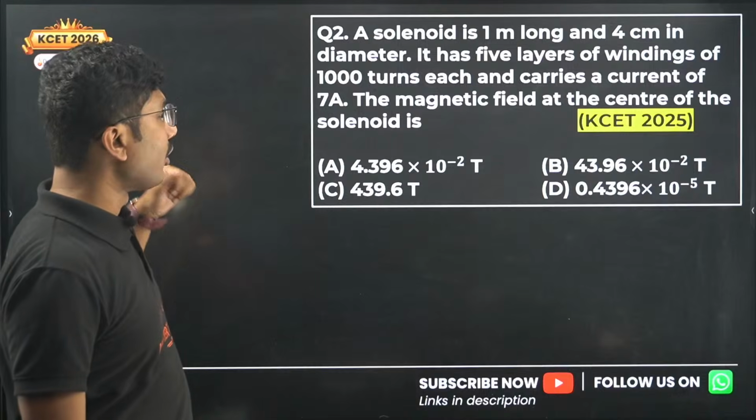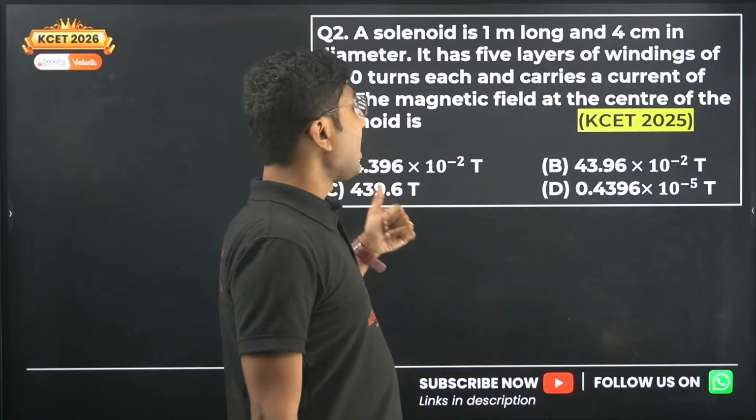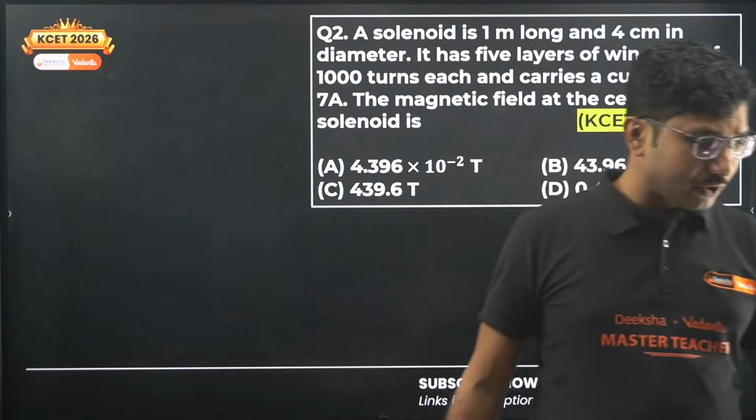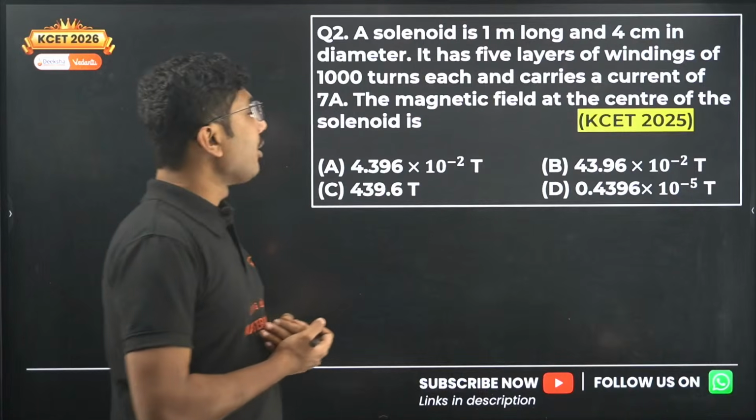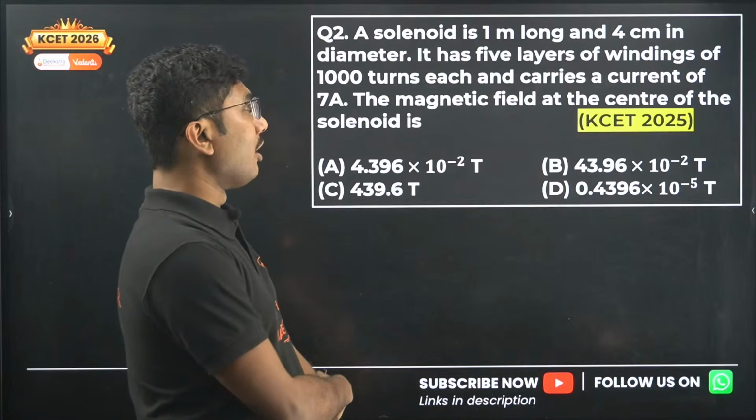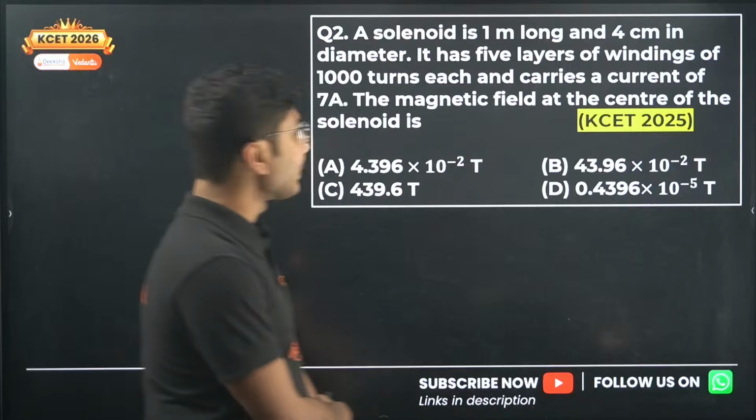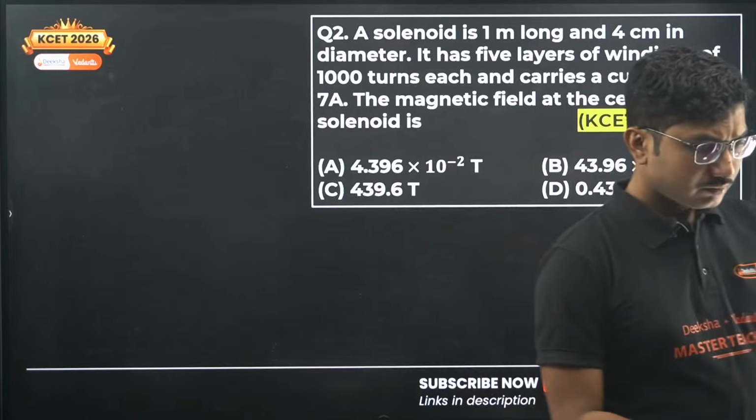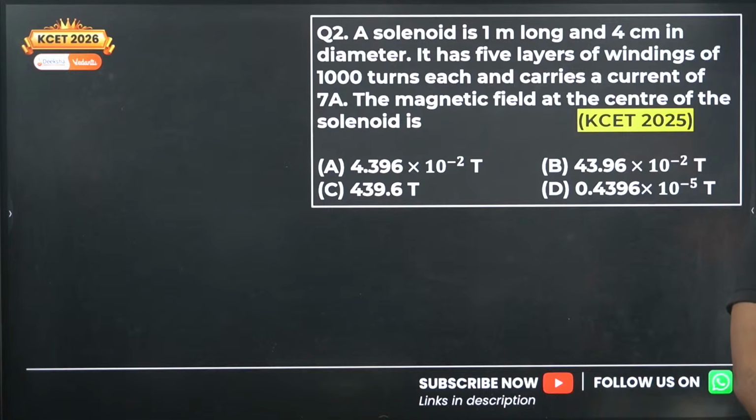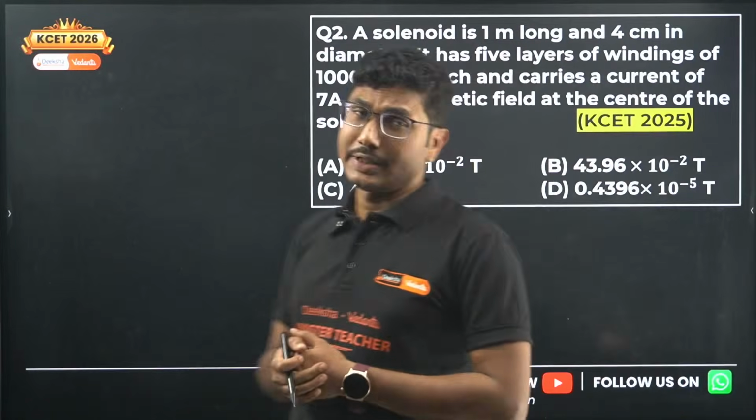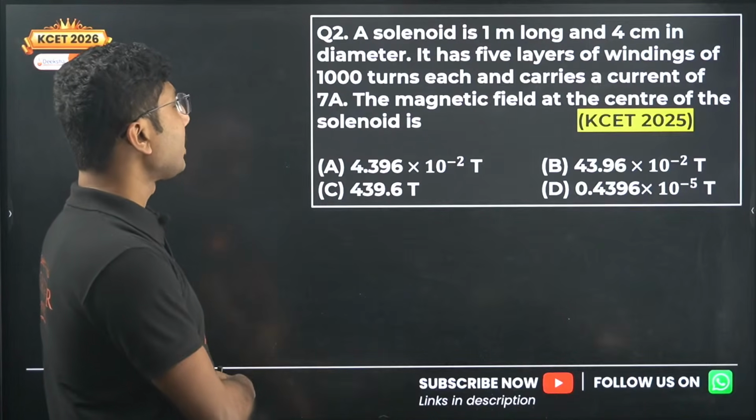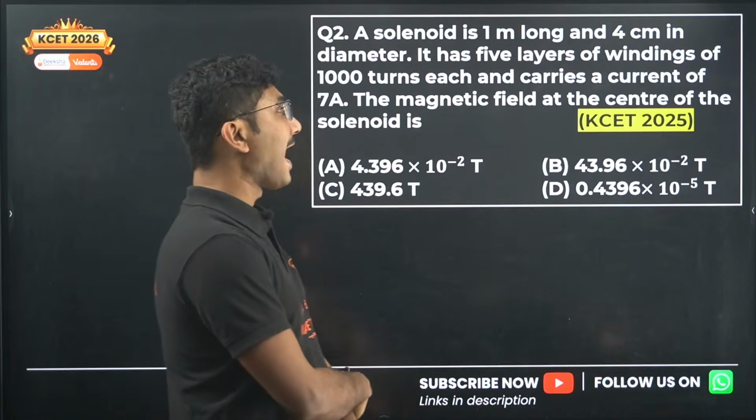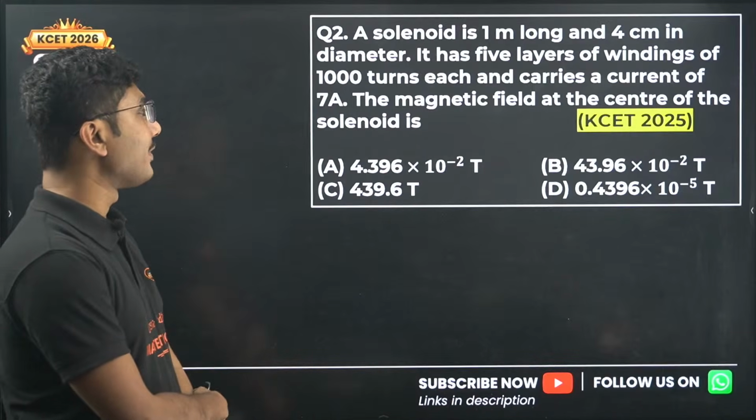Now let's move on to the next question. And Sriram, if you are listening to me, try to answer it along with me. A solenoid is 1 meter long and 4 centimeter in diameter. It has 5 layers of windings of 1000 turns each and carries a current of 7 ampere.